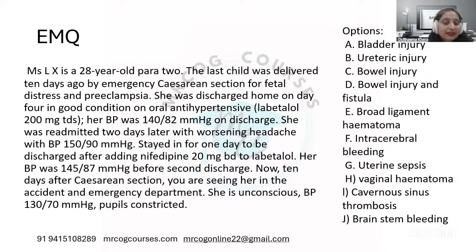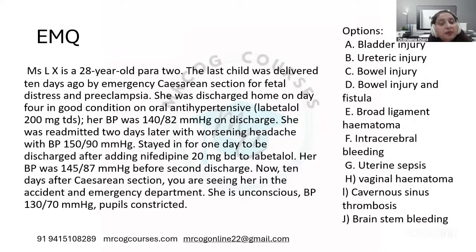Mrs. Alex is a 28-year-old para 2. The last child was delivered 10 days ago by emergency cesarean section for fetal distress and preeclampsia. She was discharged home on day 4 in good condition on oral antihypertensives, labetalol 200 milligram thrice a day. Her blood pressure was 140/82 millimeters of mercury on discharge.